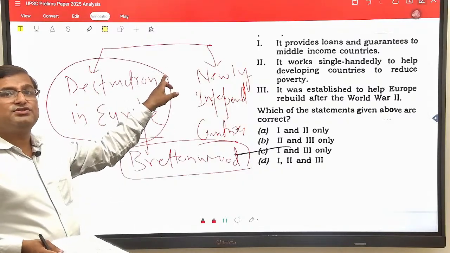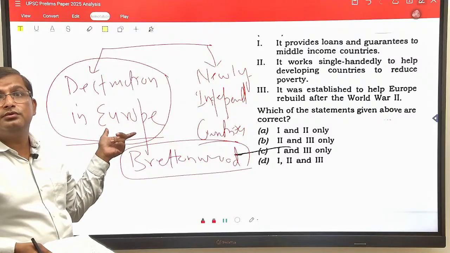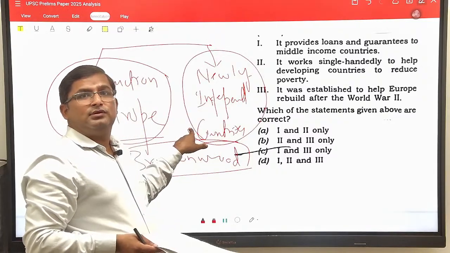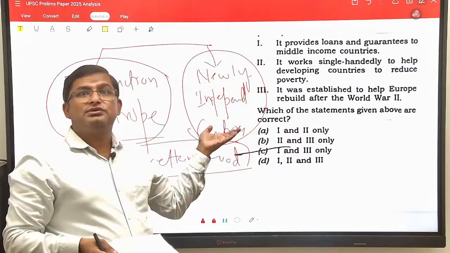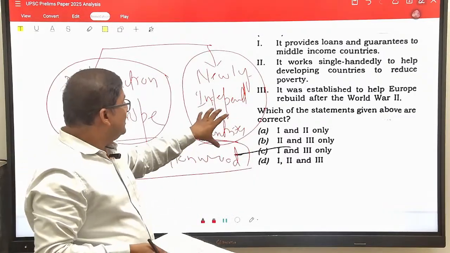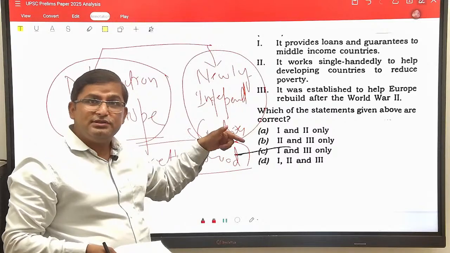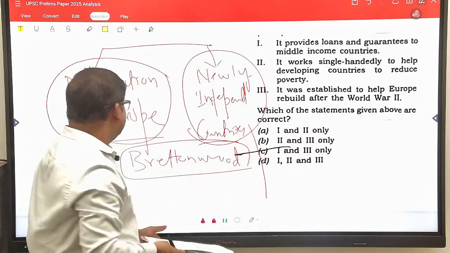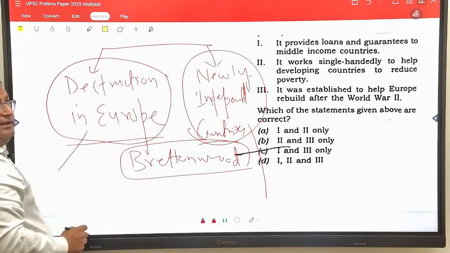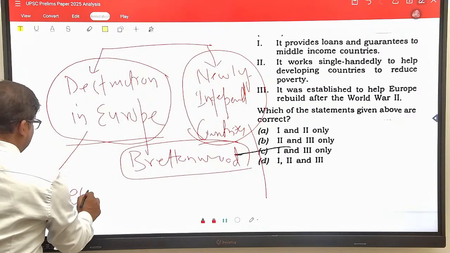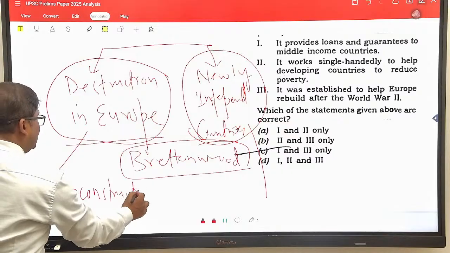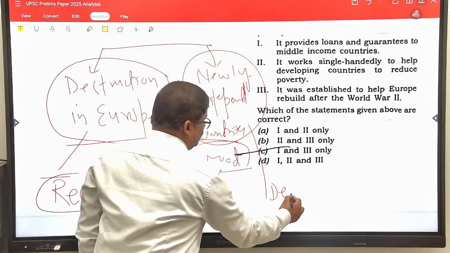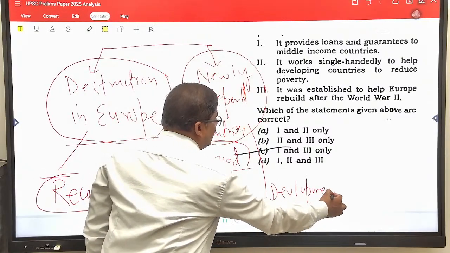reconstruction of the countries which were destroyed in World War II in Europe, as well as newly independent countries. There was an increase in newly independent countries due to decolonization. So due to decolonization, newly independent countries were emerging, so they needed loans for their development, and European countries which were destroyed needed reconstruction. So European countries wanted money, they wanted loans, and newly independent countries wanted to be developed countries, they wanted loans for their development.